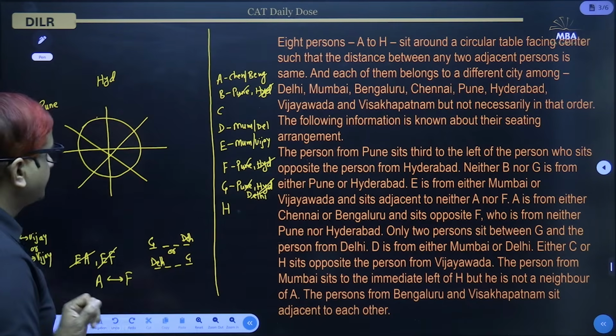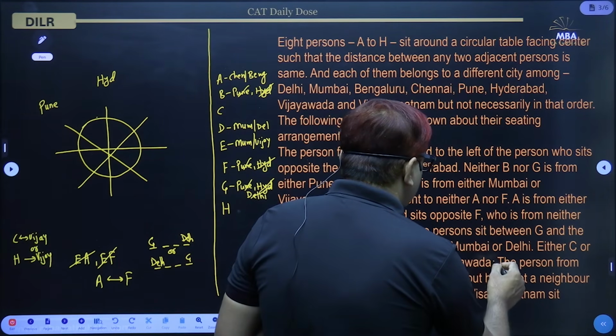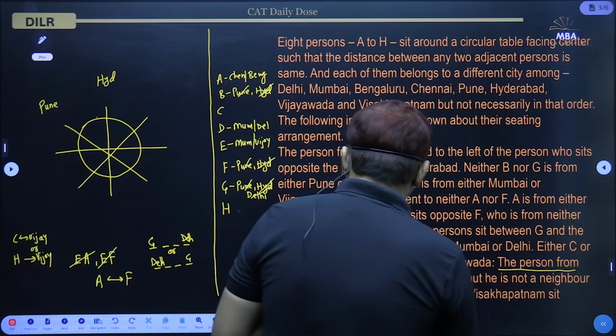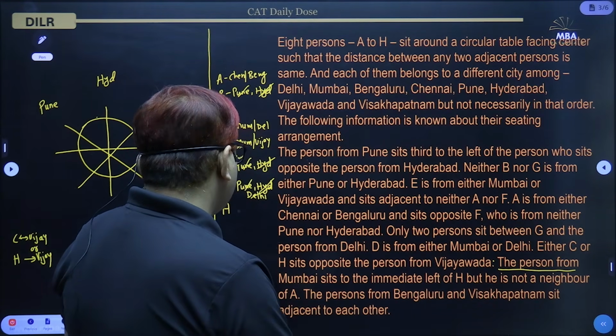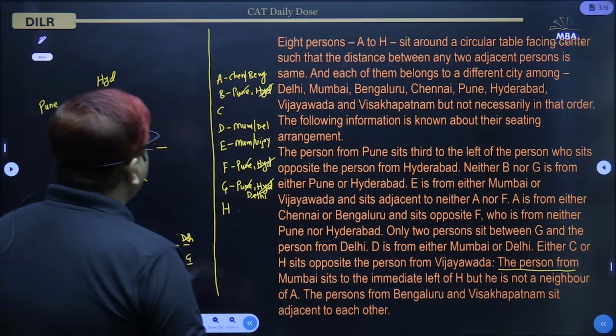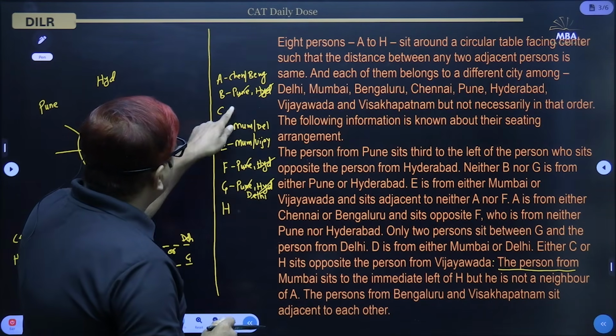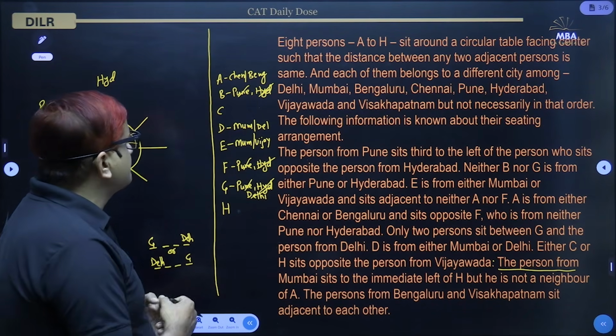So let us take a pause. We have come up to this point. This we have not used till now: the person from Mumbai sits to the immediate left of H. C and H, these two are still open. Let us try to put their places first.